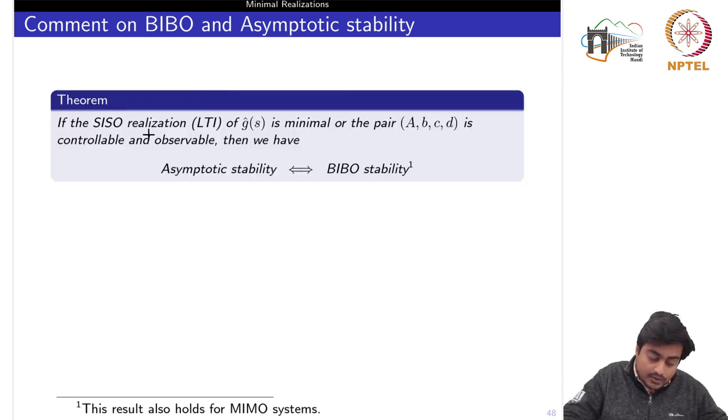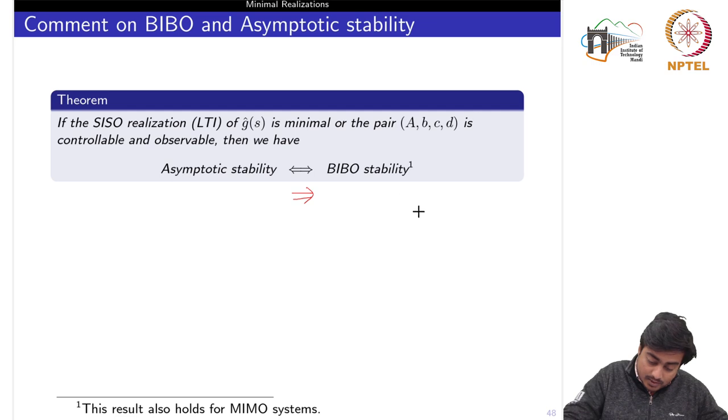So if the SISO realization of G hat(s) is minimal, or the pair ABCD is controllable and observable, then we have this implication both ways. This result also holds for the multi-input multi-output system. The additional condition we were talking about: if the system is asymptotically stable, this implication holds.